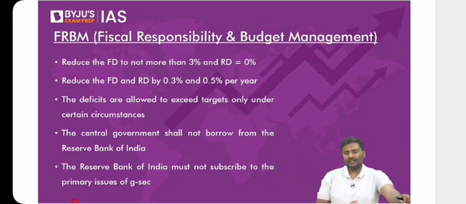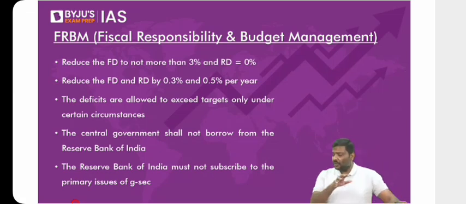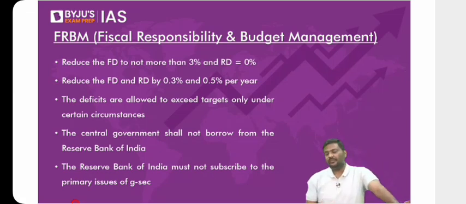Then we discussed NABFID, National Bank for Financing Infrastructure Development. It's basically a development finance institution which will provide long-term loans for the development of infrastructure projects. Government, through the passage of an act, has set up NABFID. 100% of NABFID will be owned by the Government of India as of now. But over a period of time, government has stated we will reduce the ownership from 100% to 26%. So what is the advantage, what is the benefit, what is the concern, etcetera. All of that we have discussed.